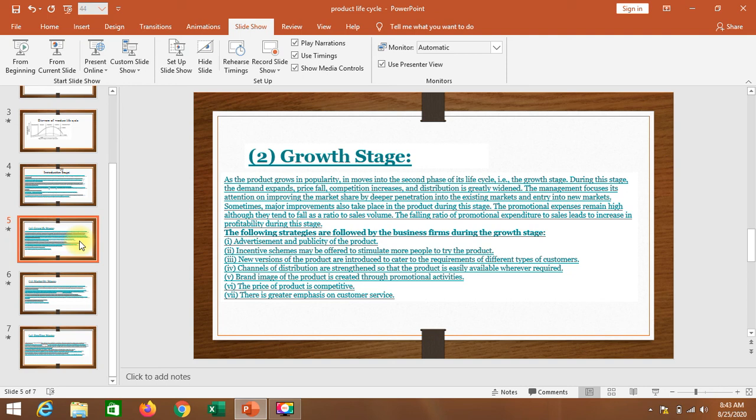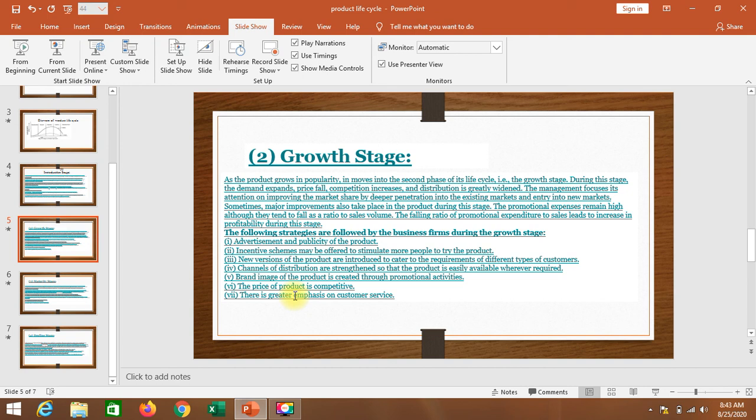The brand image of the product is created through promotional activities, so it helps to create an image in the eye of the consumer, and it is essential that every consumer must be familiar with their product. The price of the product is also competitive compared to our competitors. One thing I have to mention here: manufacturers provide customer service towards the product.